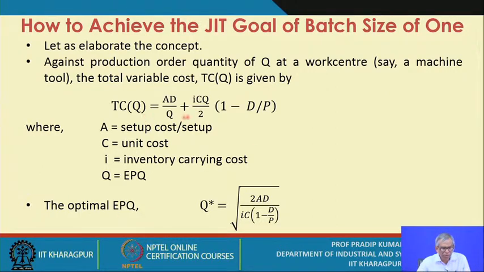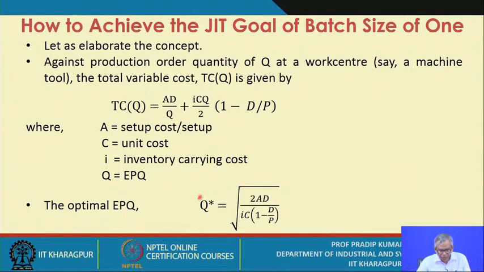So what do you do in order to minimize the total variable cost? Assuming that this is a continuous and differentiable function, you take the first derivative with respect to Q and set it equal to 0 to satisfy the necessary condition.